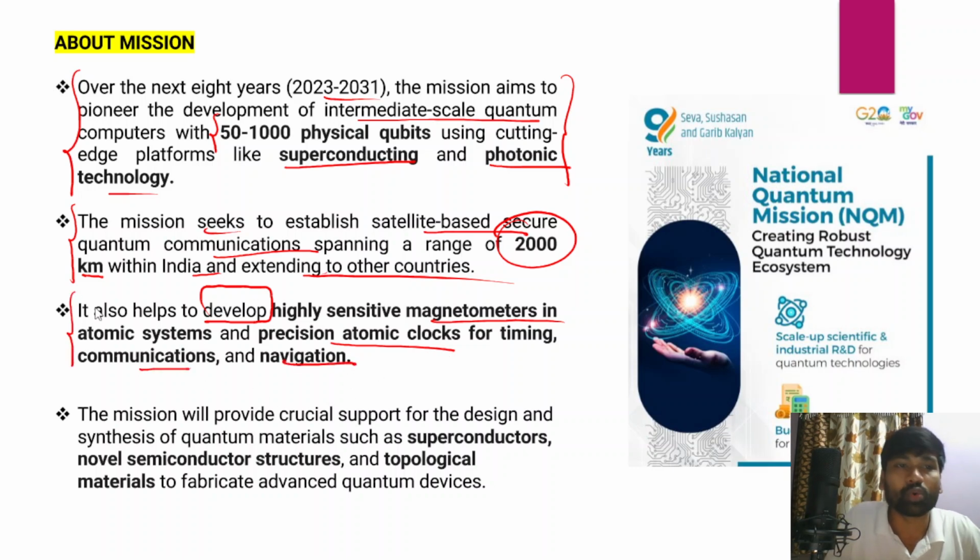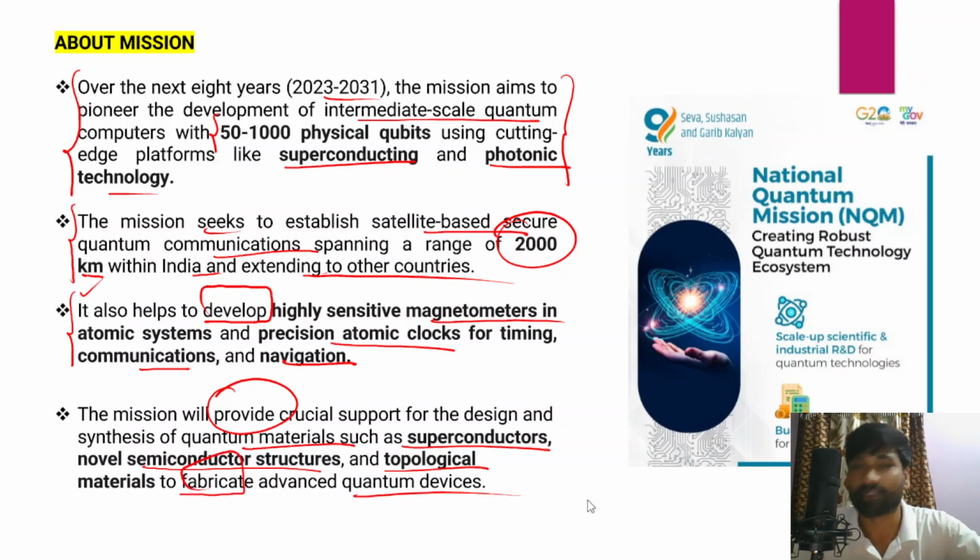All these things could be effectively used as part of the mission. In fact, the mission will provide crucial support for the design and synthesis of quantum materials, including superconductors, novel semiconductor structures, and topological materials, to fabricate advanced quantum devices.